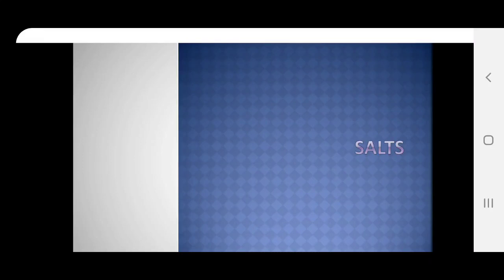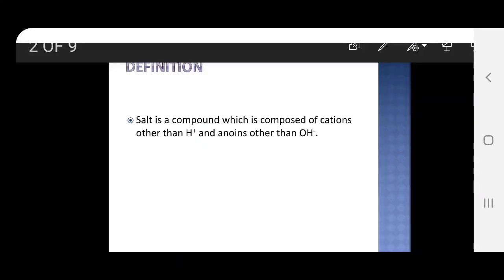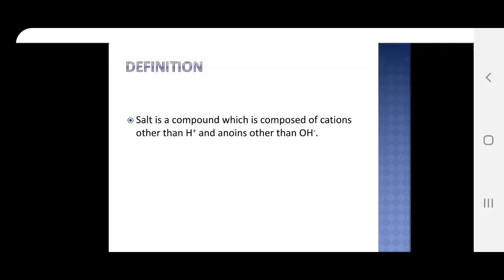Hello children, today we are going to do the next topic, that is salts. We have already covered acids and bases. Now let us take the third topic of this chapter, salts. Okay, now we will see what is the definition of a salt.